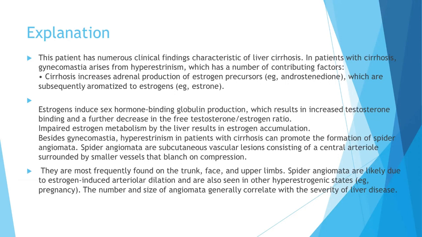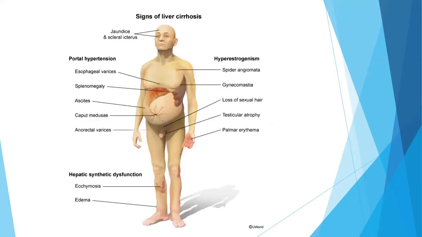The impaired estrogen metabolism by the liver results in estrogen accumulation. Now, besides gynecomastia, hyperestrogenism in patients with cirrhosis can promote the formation of spider angiomata. Spider angiomata are subcutaneous vascular lesions consisting of a central arteriole surrounded by smaller vessels that blanch on compression. These are most frequently found on the trunk, face, and upper limbs. Spider angiomata are likely due to estrogen-induced arteriolar dilation and are also seen in other hyperestrogenic states. The number and size of angiomata generally correlate with the severity of the liver disease.